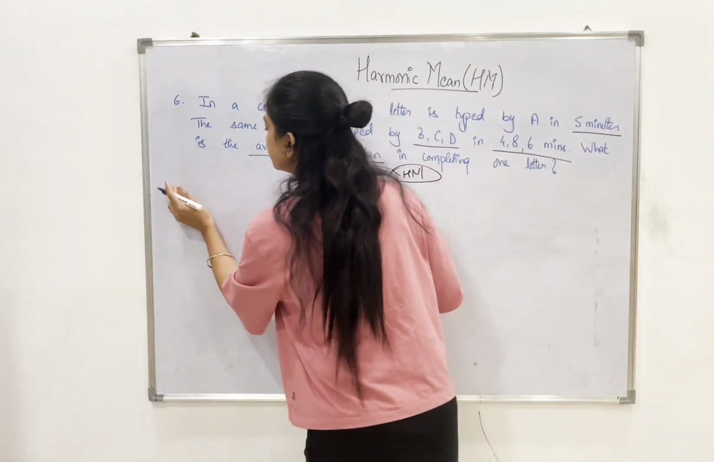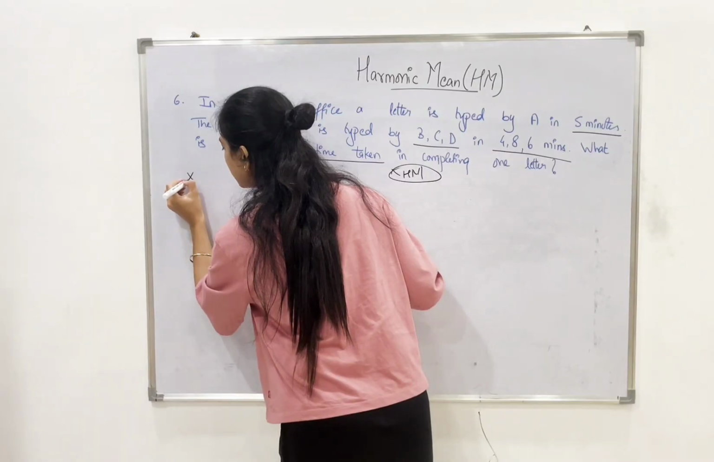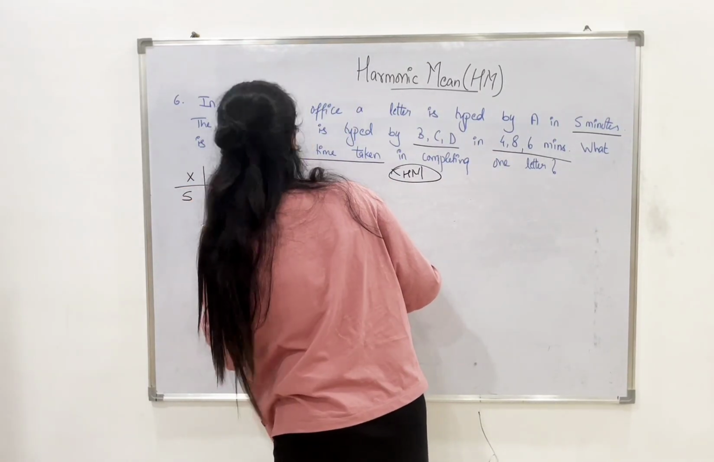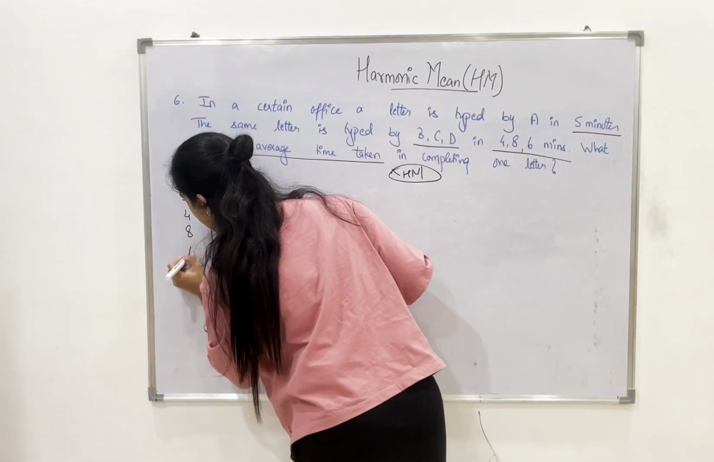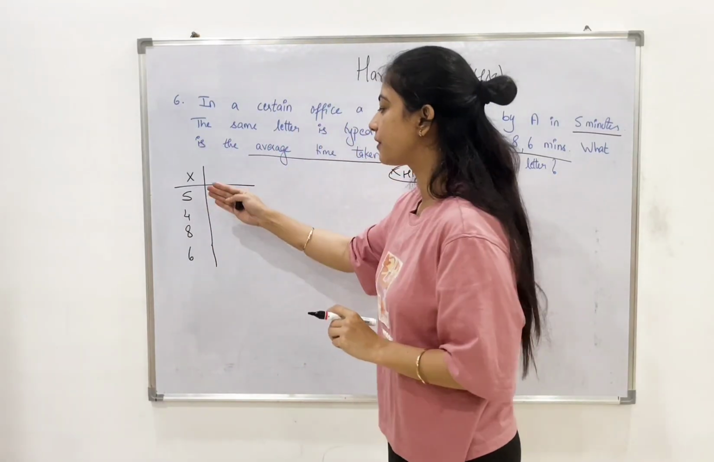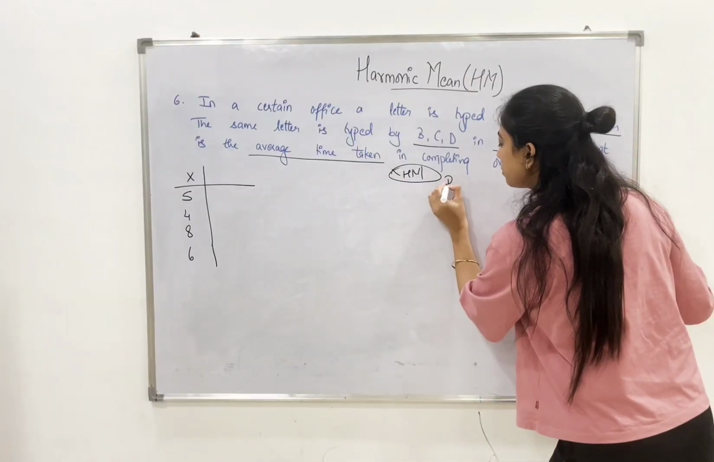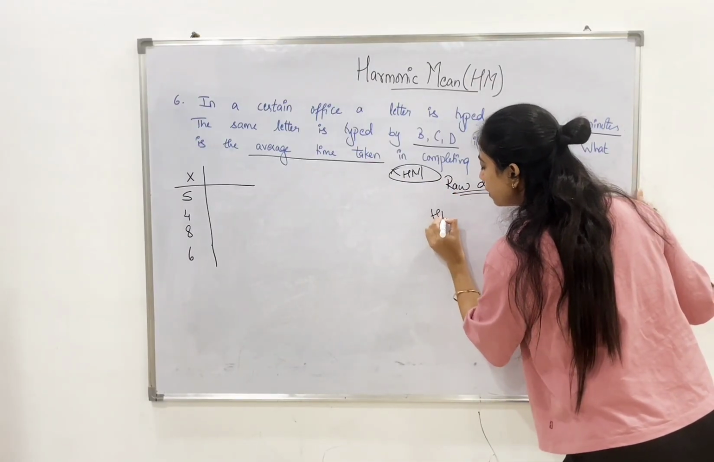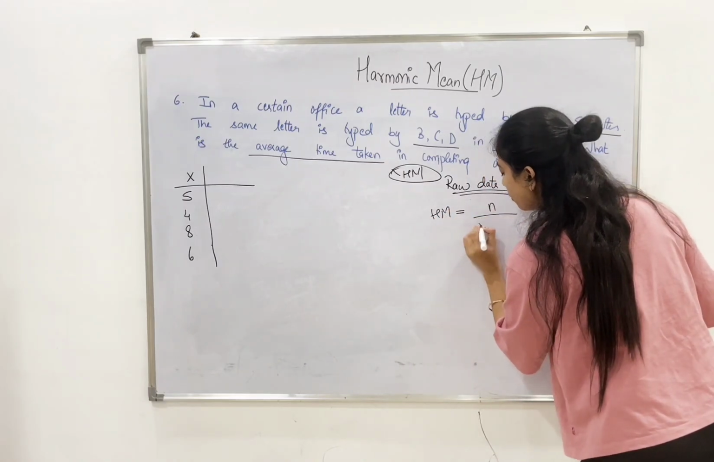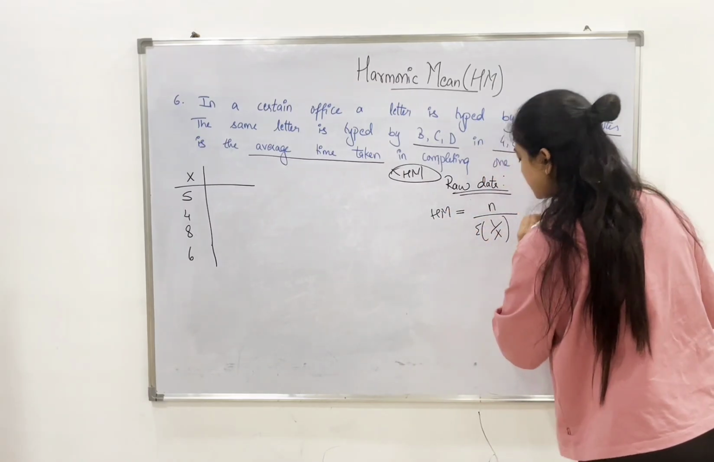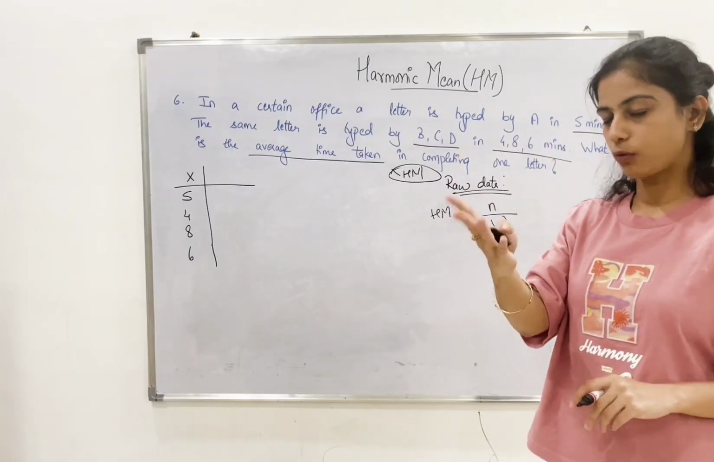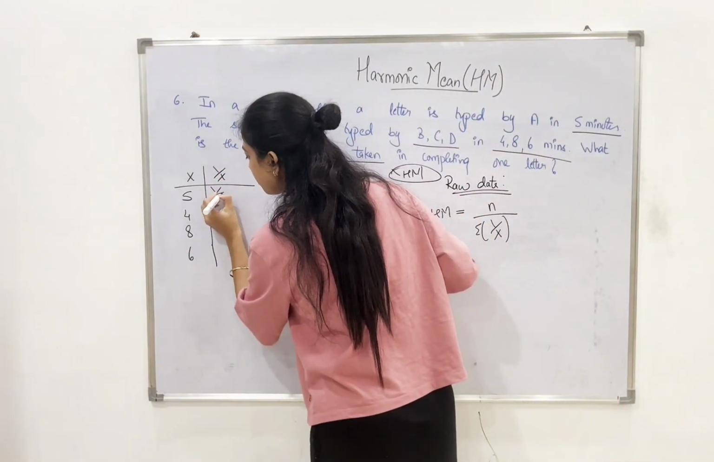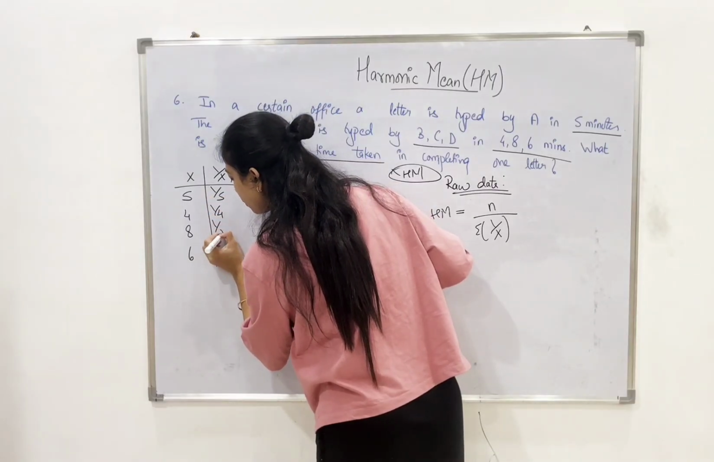So let us write down the x values whichever they have given to us. First one is 5 minutes, next it is 4, then 8 and next is 6. Since they have given a single series, this is nothing but our raw data. So the formula for raw data is n upon summation 1 upon x. So n is nothing but 4 since we have 4 numbers with us. Now let us take the reciprocal of x, which is 1 upon 5, 1 upon 4, 1 upon 8 and